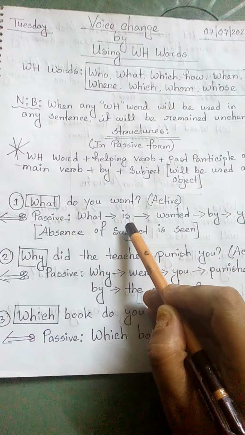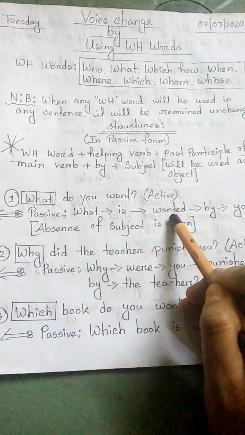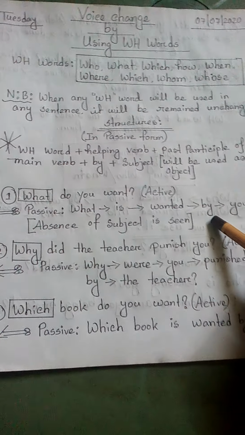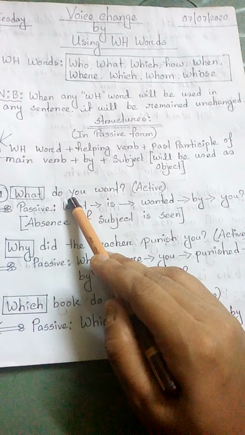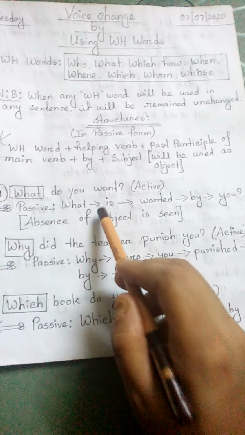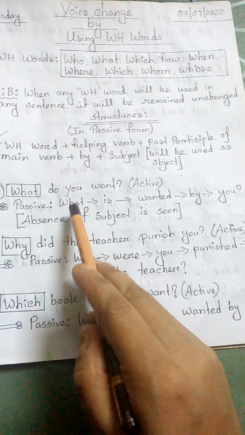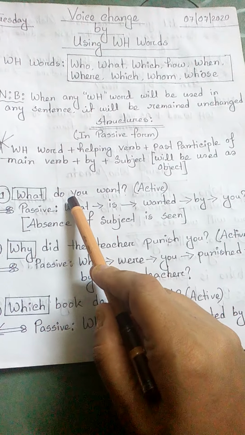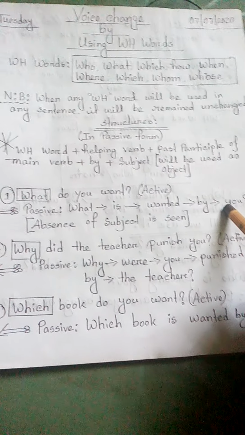That's why I have used is. Past participle of main verb, wanted, then use by as usual, then turn the object into the subject here. That means see, the main subject will be absent. So the answer is what is wanted by you. This is the active sentence, this is the active voice, and the sentence which I have changed, that is passive.